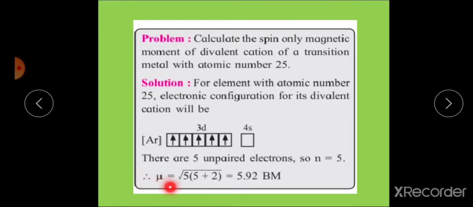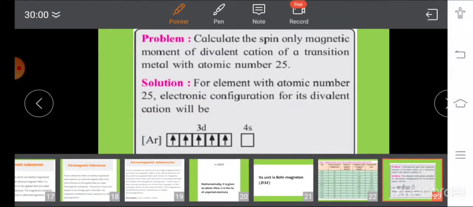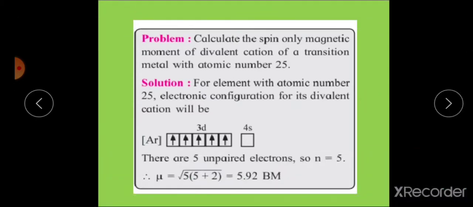Mu is equal to under root 5 into 5 plus 2. 7 into 5, 35, under root of 35 is 5.92 BM. In this way, we can calculate the spin-only magnetic moment of various ions in the 3d transition series.